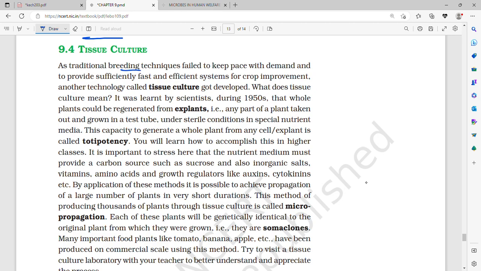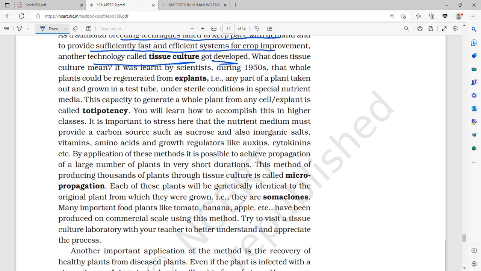Okay, now as traditional breeding techniques have failed to keep pace with the demand and provide a sufficiently fast and efficient system for crop improvement, another technology called tissue culture got developed. Traditional breeding techniques failed to keep pace because the demand is very high due to the increasing population of humans as well as animals. A fast and efficient system is not easily available with conventional breeding techniques, even after the introduction of so many small sectors. So another technology, tissue culture, got developed.